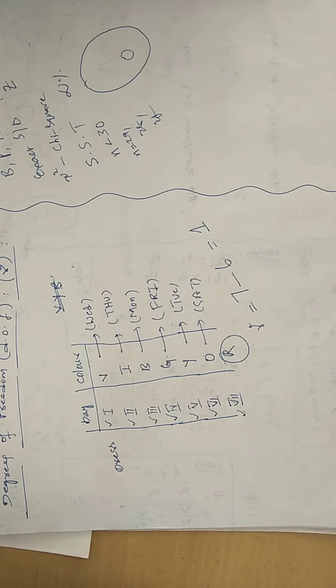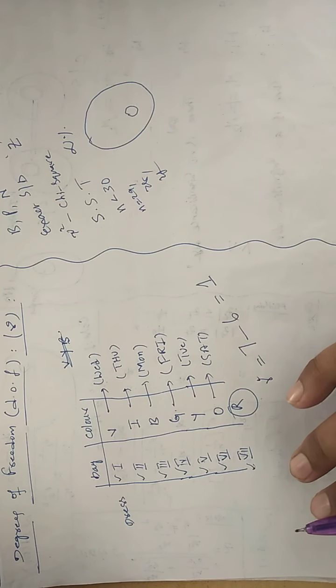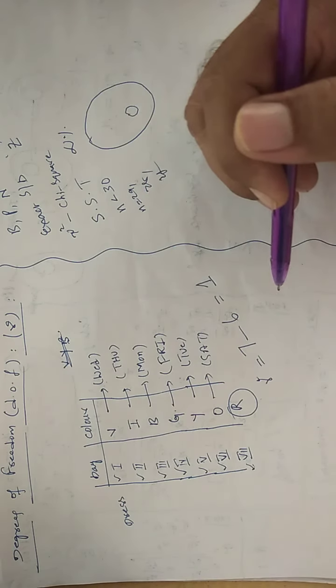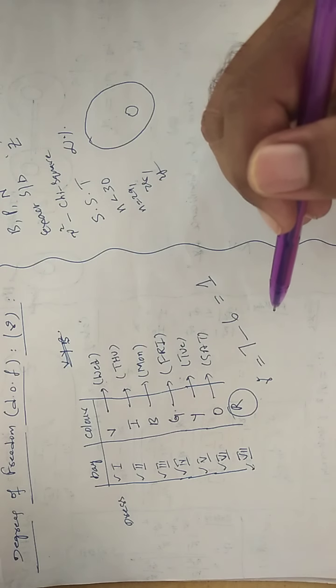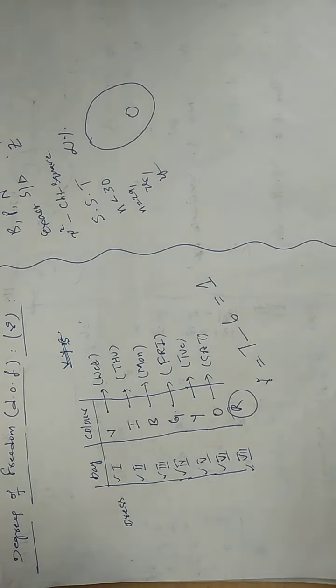Getting my point? That means while you are applying the sampling theory on small samples, your freedom is going to be limited. So to calculate that limitedness of the freedom, this numerical value is very, very important.